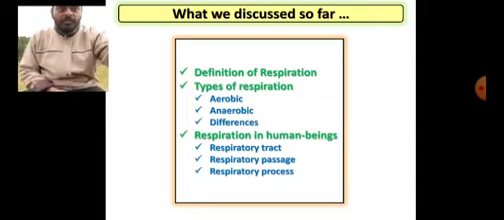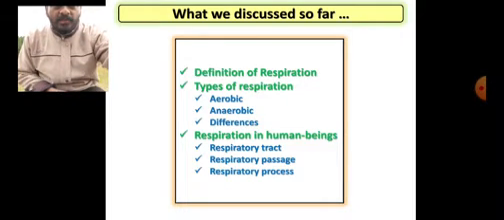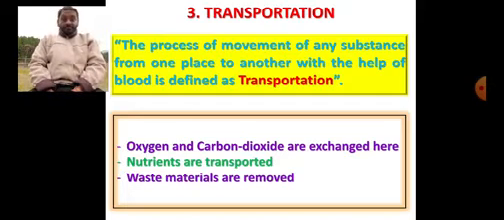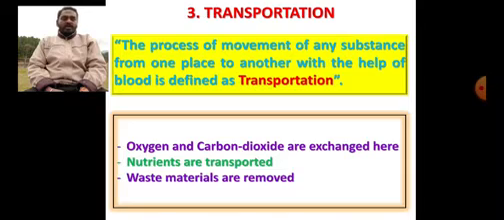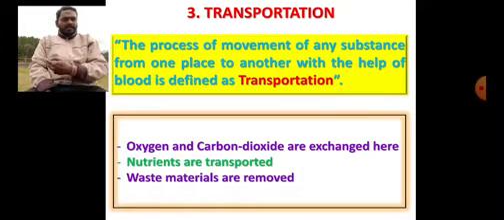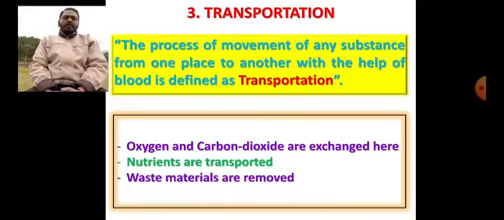Now we shall move into the third most important life process called transportation. What is transportation? The process of movement of any substance from one place to another within the body with the help of the blood is called transportation. What all is getting transported here? Oxygen and carbon dioxide. Already in the respiratory tract we have dealt with it. And then nutrients, in the first life process, nutrition, we have learned about it. And then waste materials, how are they transported?